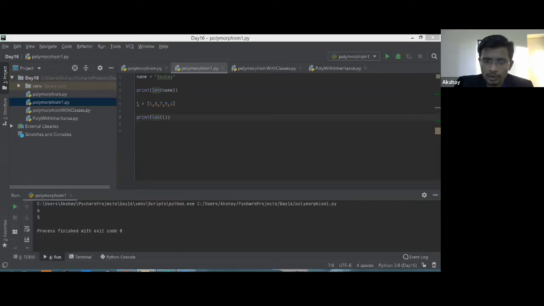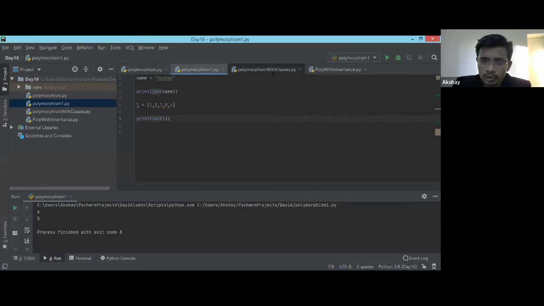Okay, so polymorphism, just for you, I'm again helping you out. So polymorphism is having multiple forms of something. So something can be a function, it can be an object, it can be an operator. Okay, so right now we are focusing on a function, but the function is an inbuilt function from the Python module, Python library, which is the length function. So see here, I'm passing a string to this function. It is giving us the value. It is calculating the length. Then again, I'm passing the list. Still, it will work.